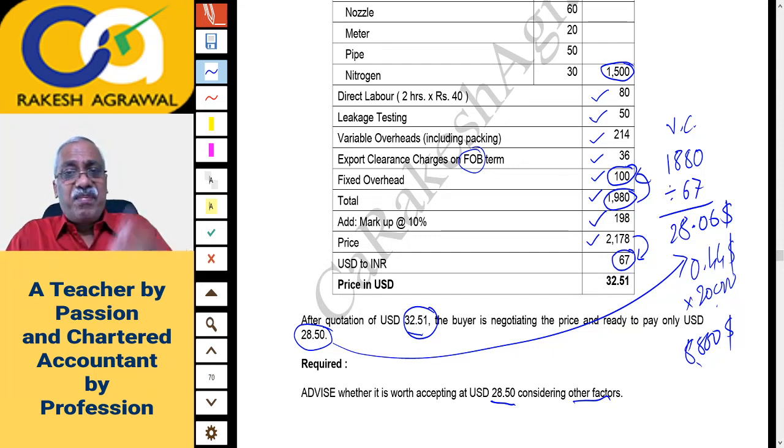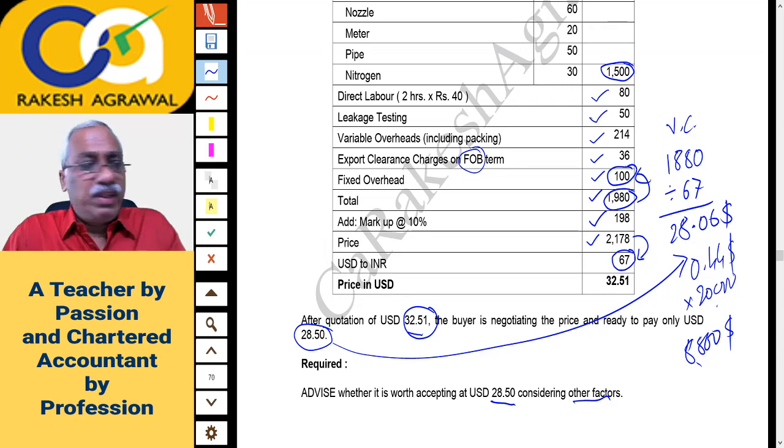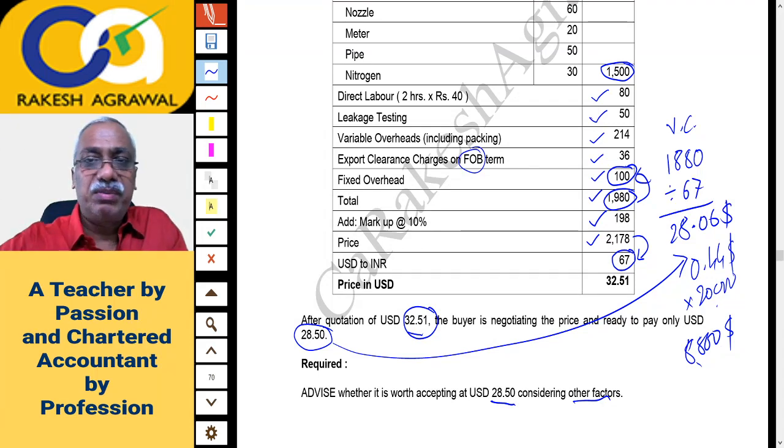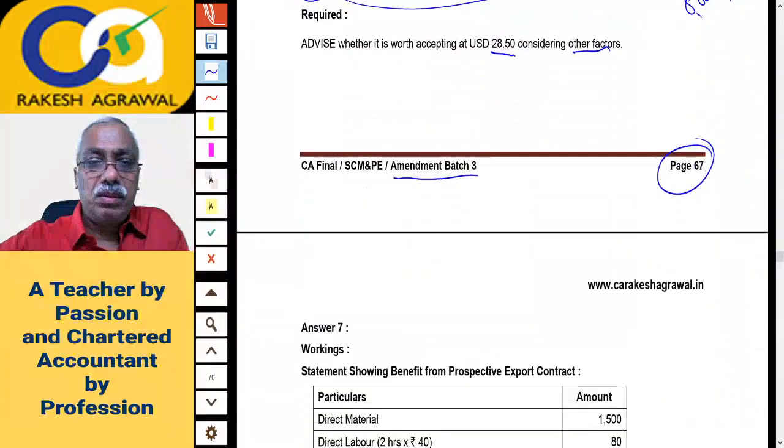So I think, assuming that our present fixed overheads are recovered from the domestic sales, you can go ahead with this order based on incremental approach, and then you can list other factors to support your answer, that is the theory answer, which must be printed somewhere. So let us check.